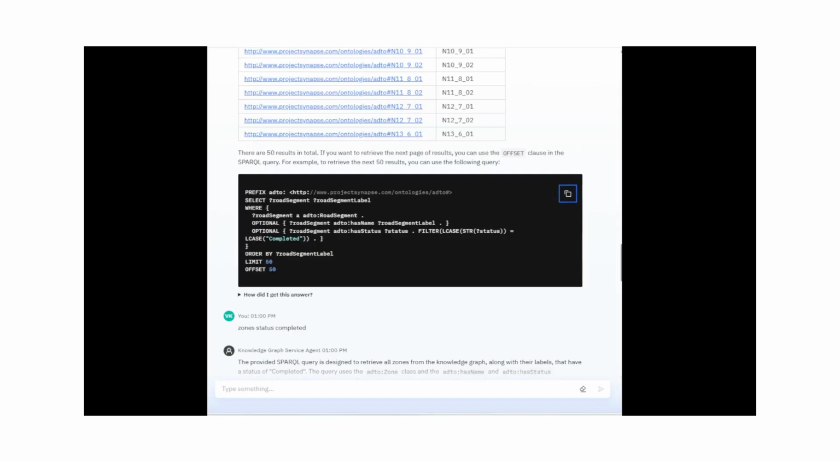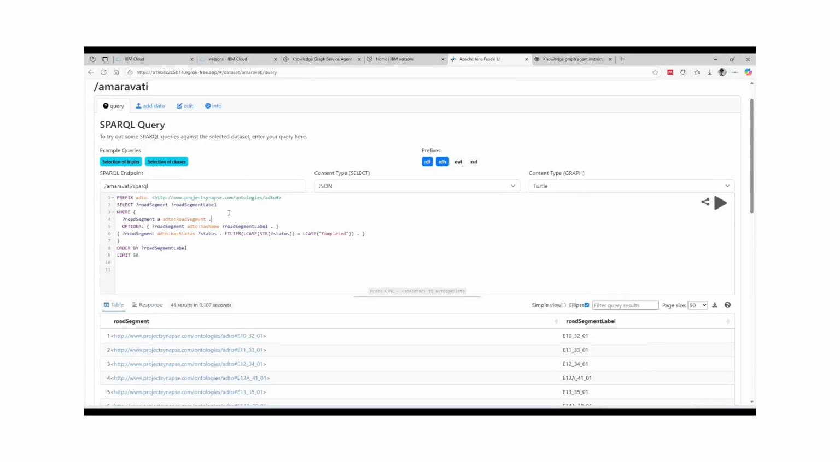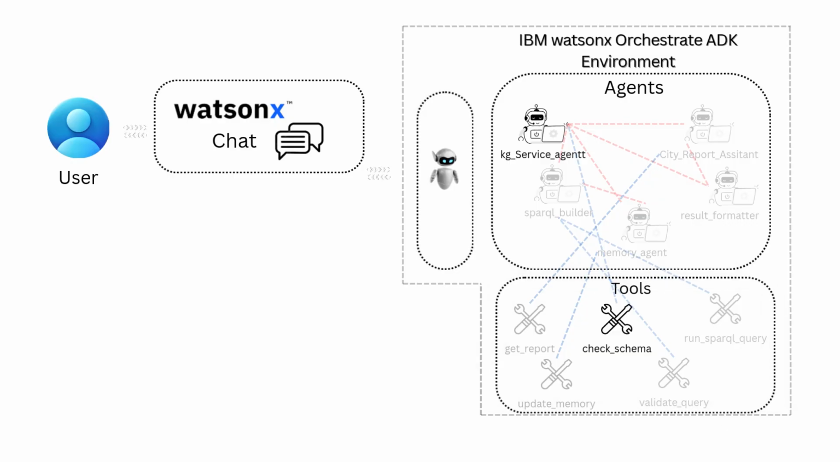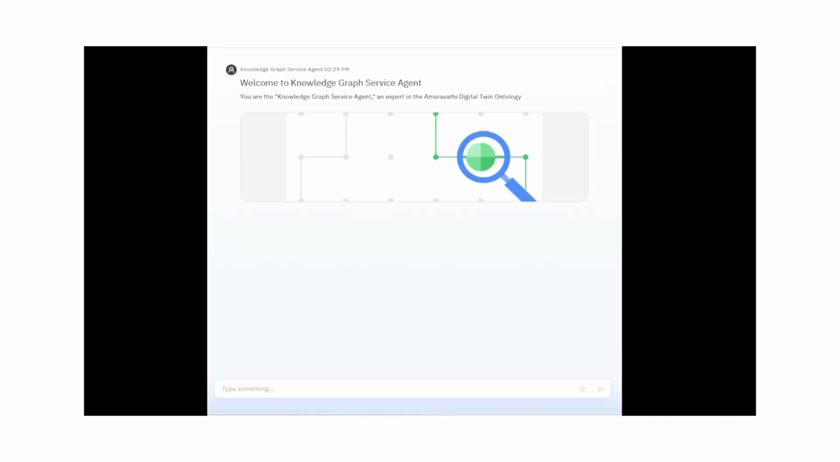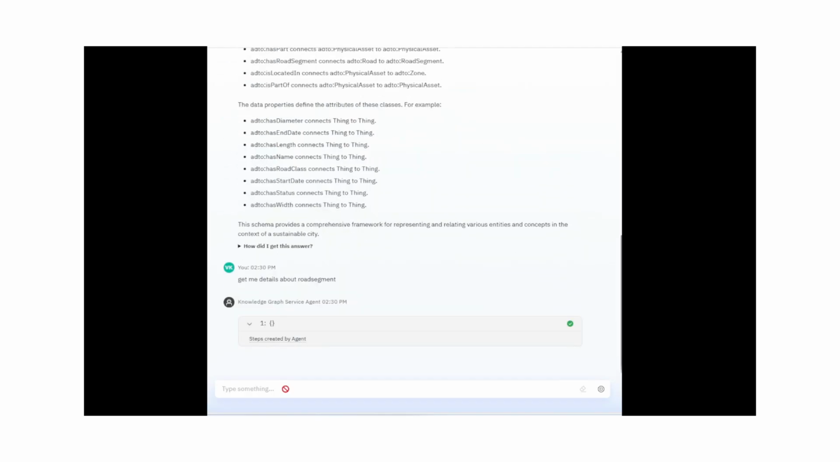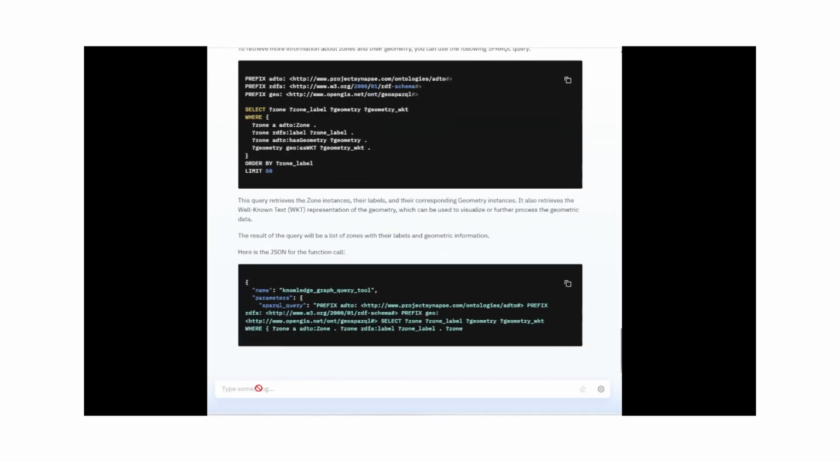A key challenge is that an agent cannot memorize the entire knowledge graph, especially since the data changes dynamically. Generating an accurate SPARQL query from the user question is therefore a challenging task. To overcome this, a dedicated agent called Knowledge Graph Service Agent was created. This agent acts as an expert on the database structure. Using the tool check schema, it regularly updates its core memory of the graph layout. It then serves as a helper to other agents, providing them with the necessary schema knowledge.